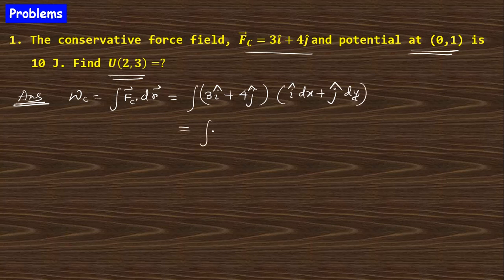So this is nothing but 3 dx plus 4 dy. If you integrate, you will get 3x plus 4y with some constant. Suppose this is Uy.